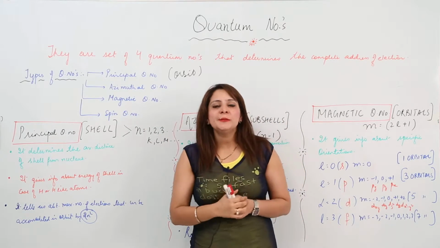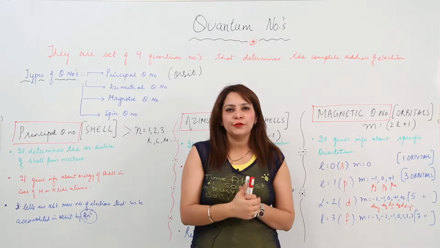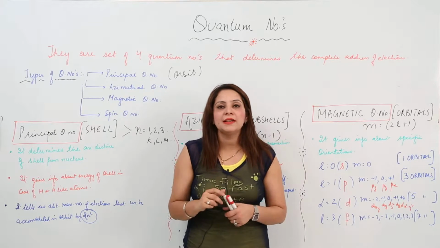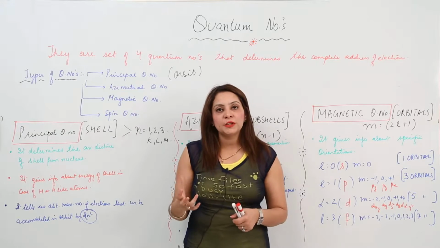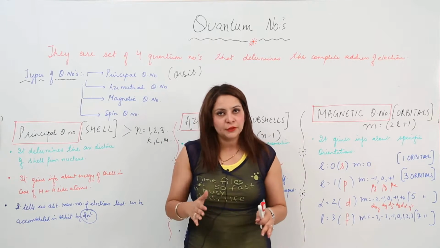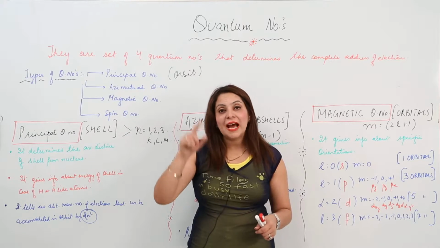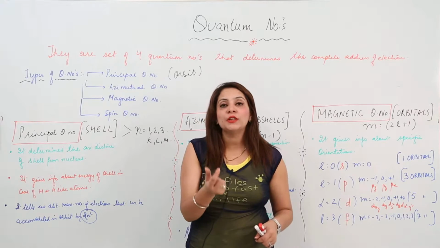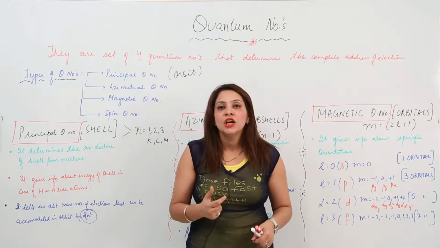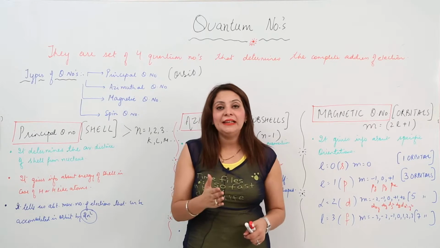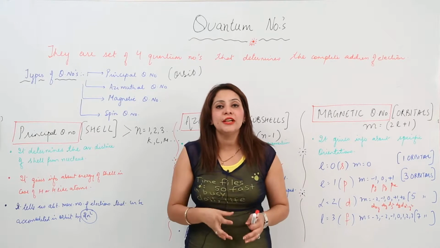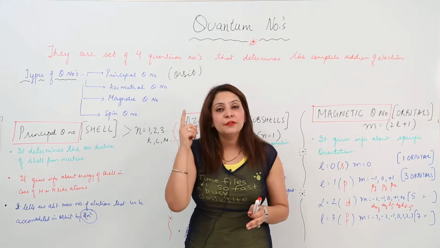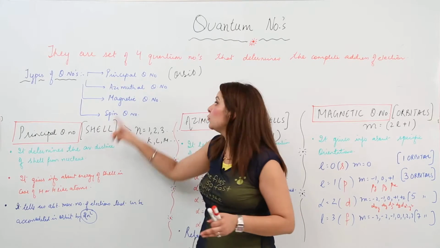When we saw the spectra, what were the drawbacks of the Bohr model, if you recall? When Bohr studied the atomic spectra, he explained everything about the hydrogen spectra. But when we observed the lines occurring in the Lyman, Balmer and other series, we saw that those specific lines were actually formed of very fine lines. Those fine lines indicated that the energy of the electron is not the same in the same orbit; they possess different energies. So from there we got an idea of the azimuthal quantum number.